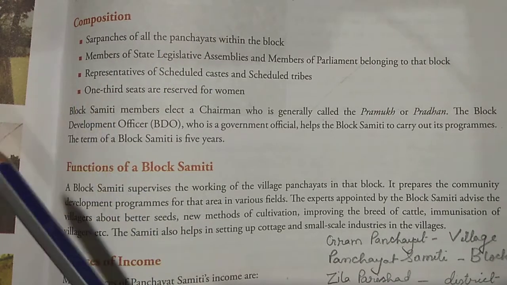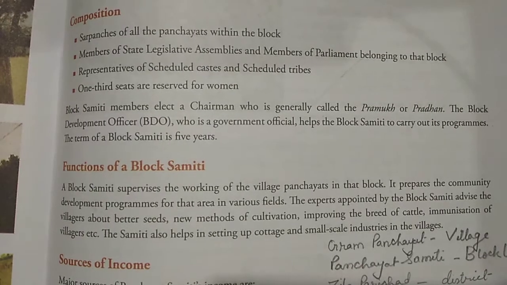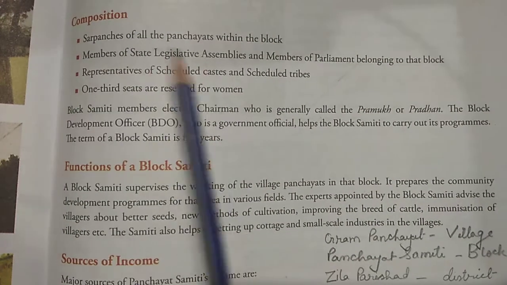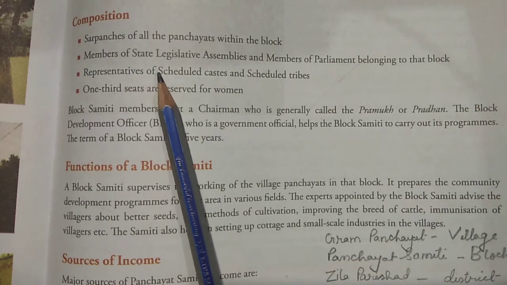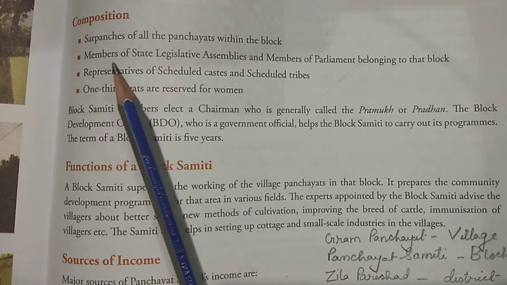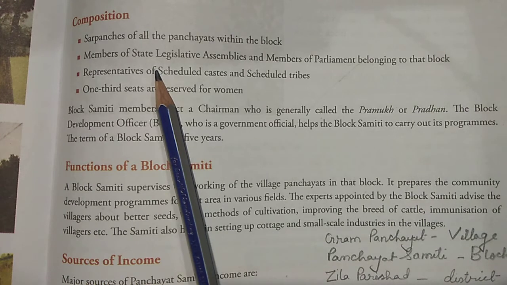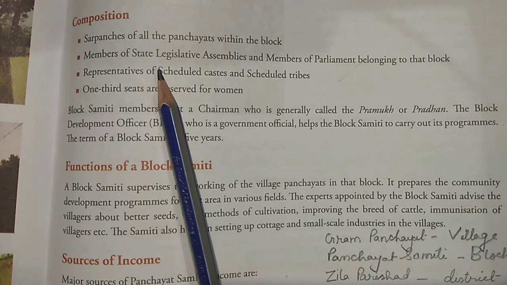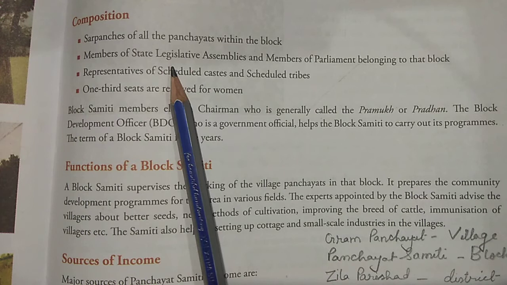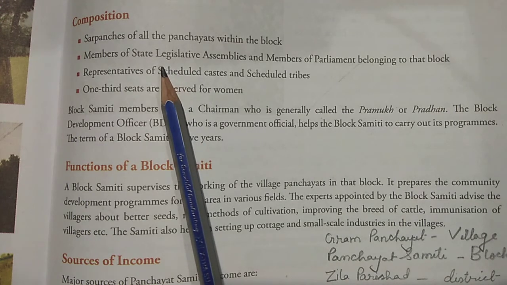Number 2 is the members of the state legislative assembly and the members of parliament belonging to that block. You must have heard about the MLA, that is the state level. We also have the representative under the chief minister. Like in Bihar, we have MLAs. These MLAs at the block level are members of the block samiti, because they can properly take care of those areas.